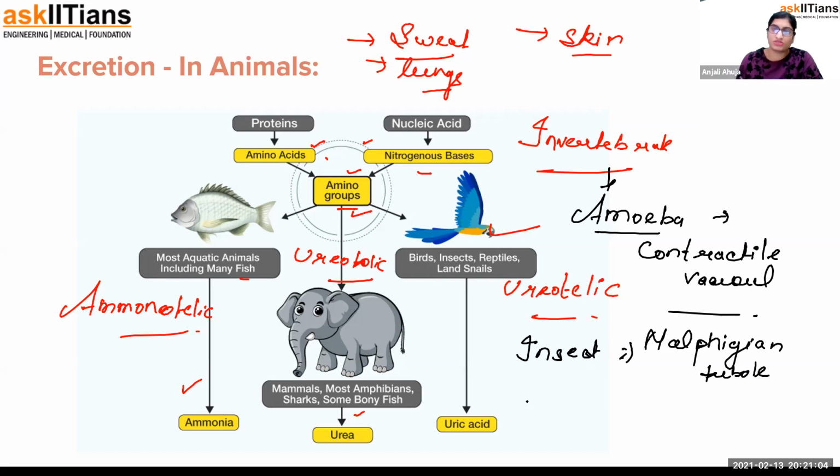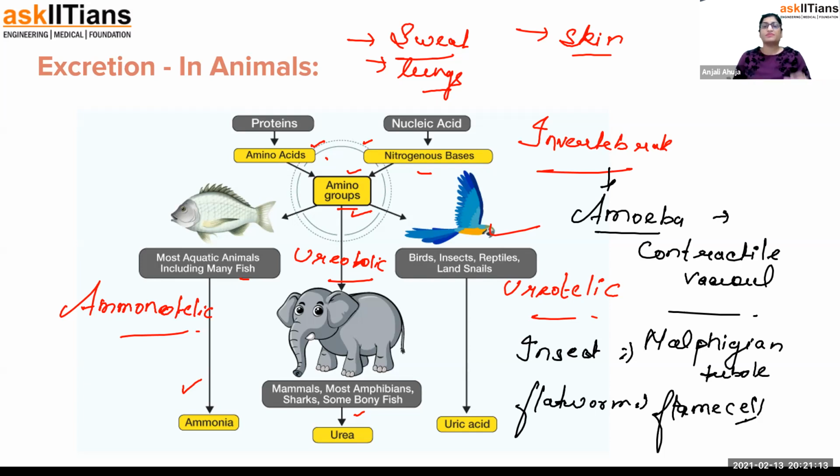Now, let me talk about the Platyhelminthes category. Simply, we call them flatworms. They have a little cellular structure which we call the flame cell, also known as protonephridia. It appears like a little flame, it has cilia. The way it works, it beats like a flame, and that's why it is known as a flame cell. The other name is protonephridia, present in flatworms. Now, I suppose that is clear to you.